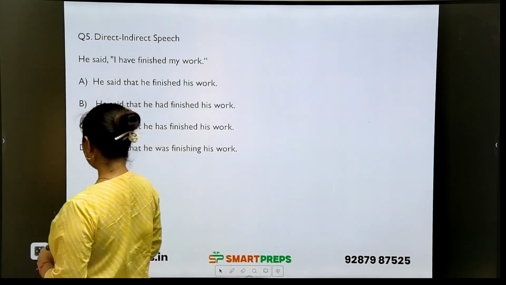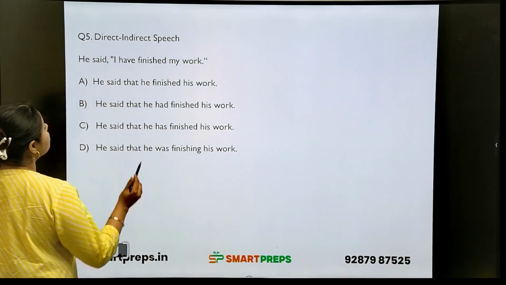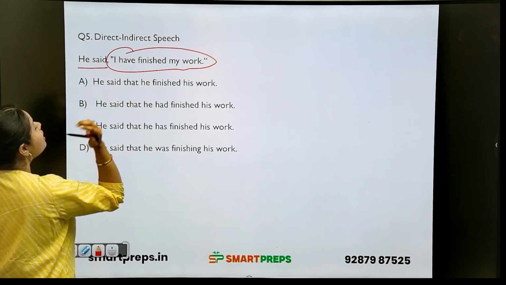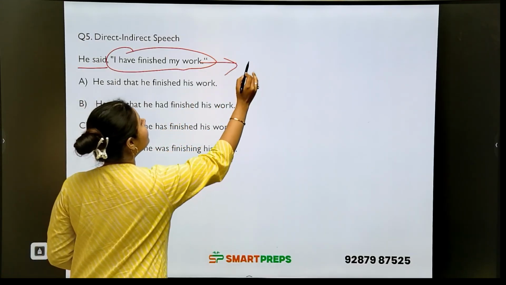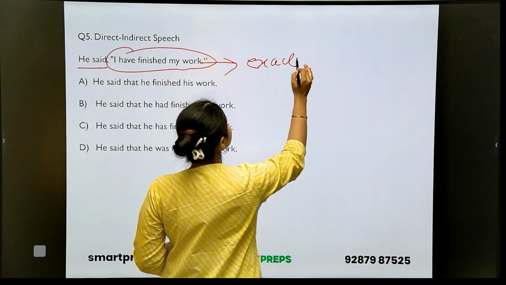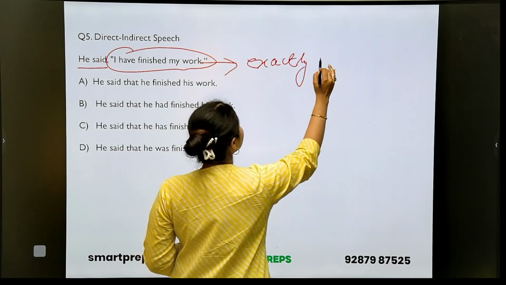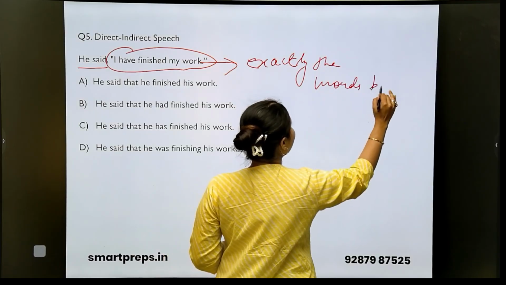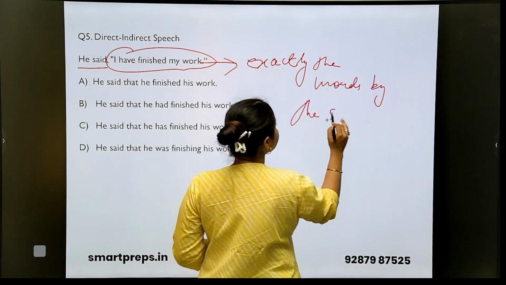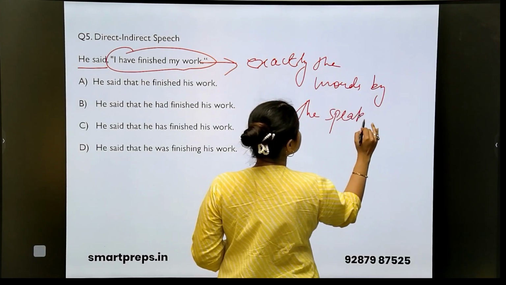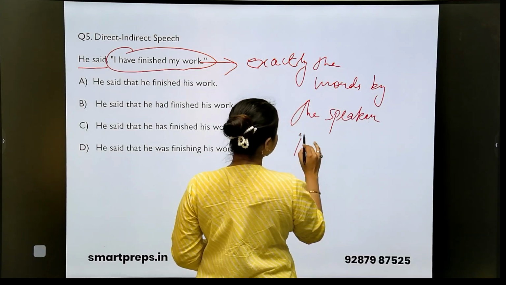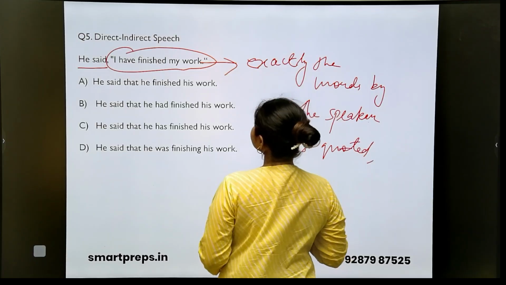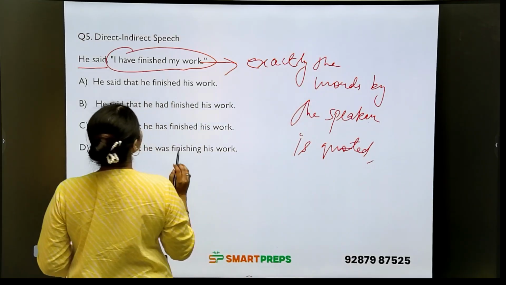All right. Now moving on to direct and indirect speech. He said, I have finished my work. So direct speech means what? Exactly the words by the speaker are quoted. Yes. So he said that he finished his work.